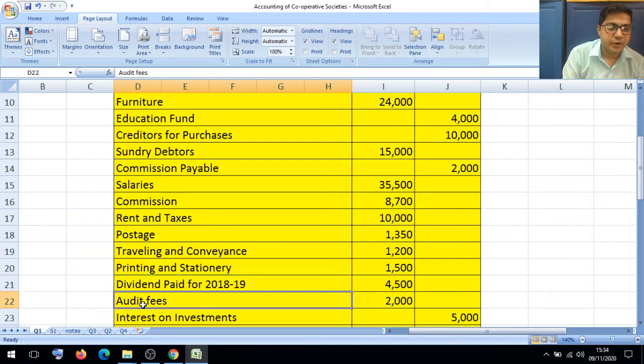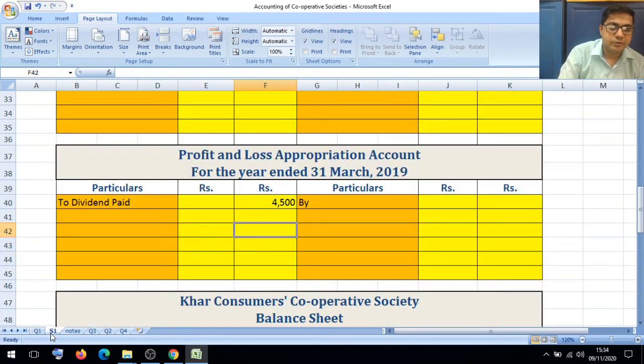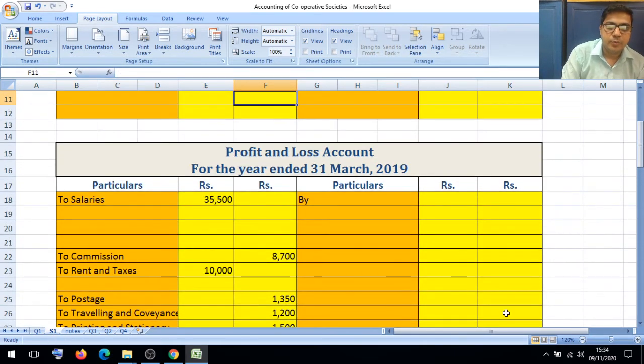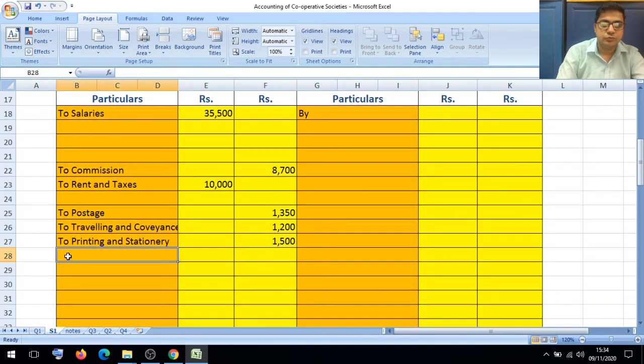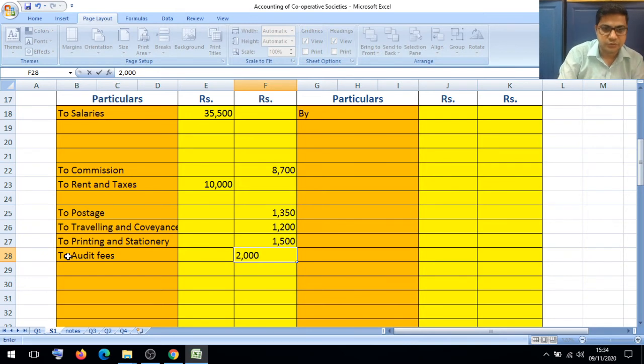Next is audit fees 2,000. Audit fees record, we have to record profit and loss account to audit fees amount. We have to keep outer column 2,000.